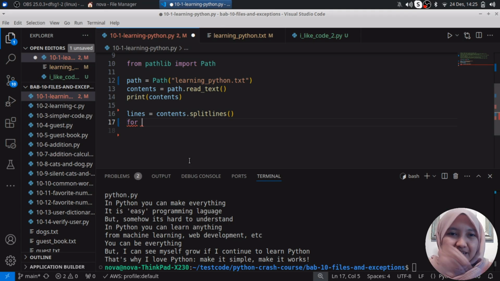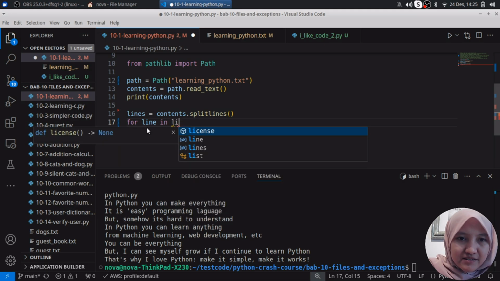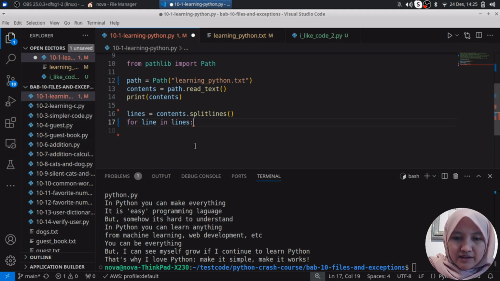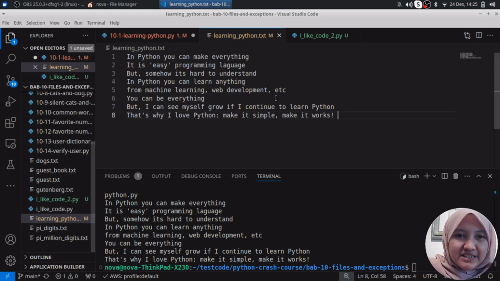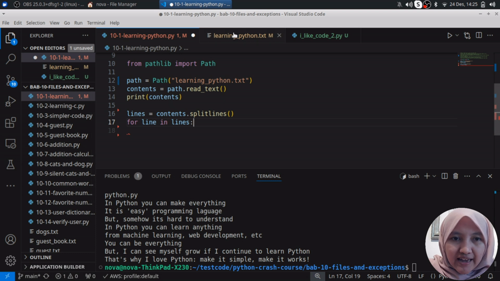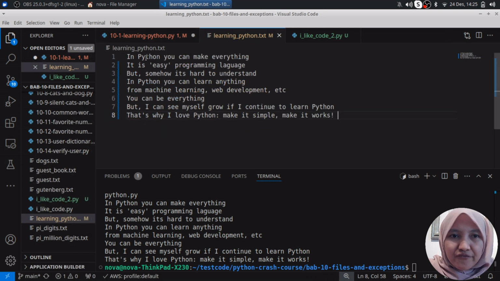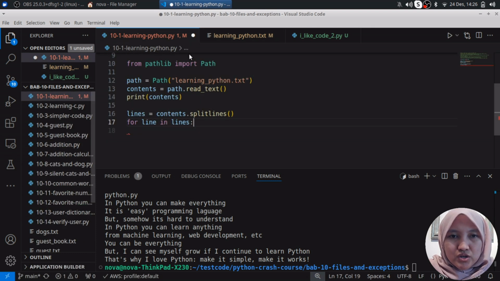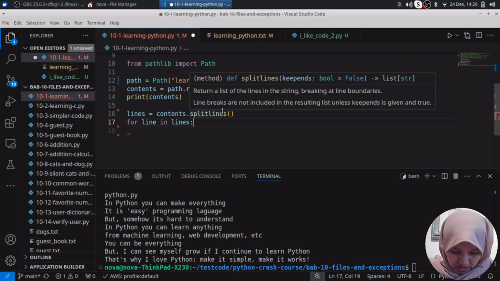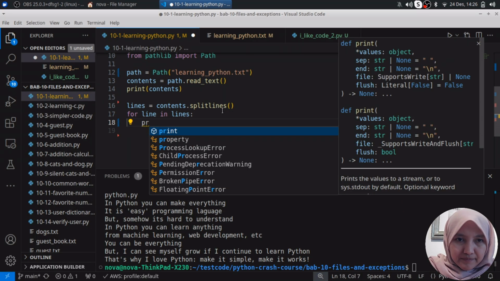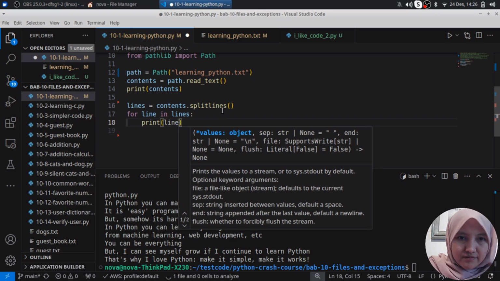For line is like something here, for every line in lines. This is our lines, the book, so many sentences, but for line it is like every single word. So you just print the line here.